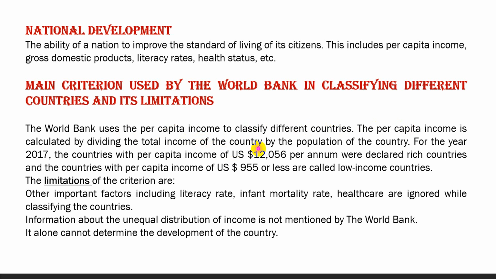For the year 2017, the countries with per capita income of US dollar 12,056 per annum were declared rich countries, and the countries with per capita income US dollar 955 or less are called low income countries.